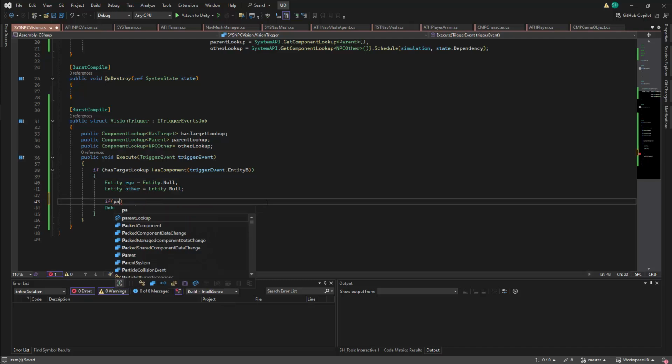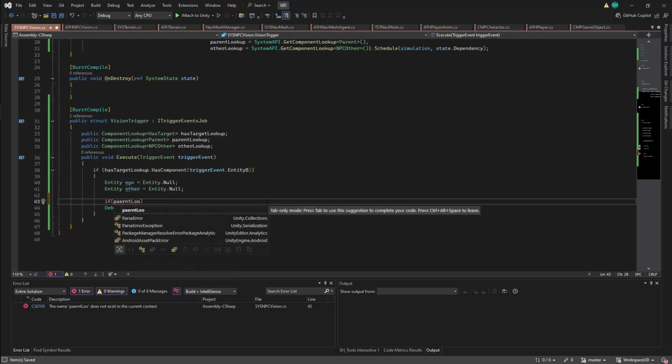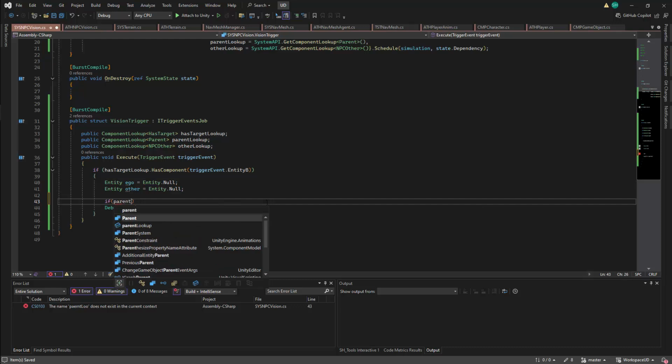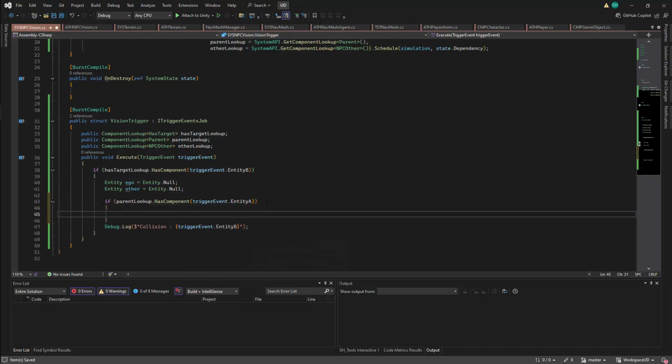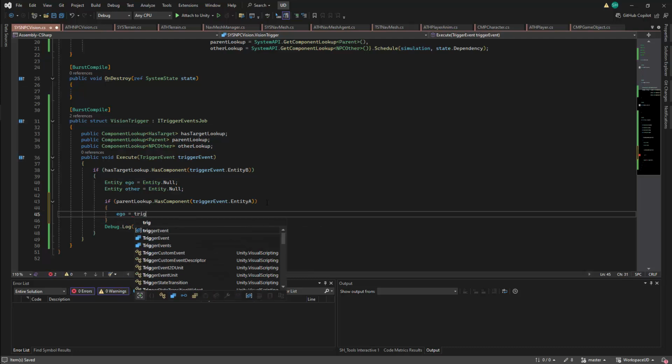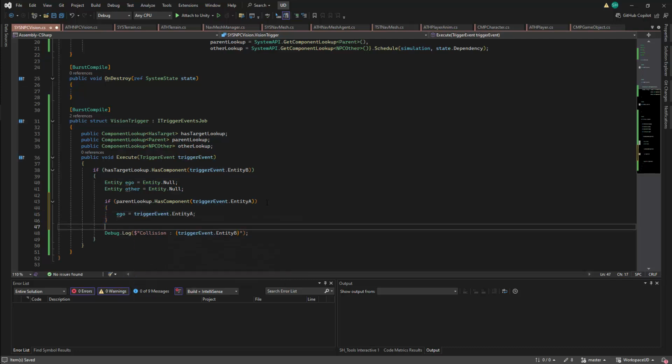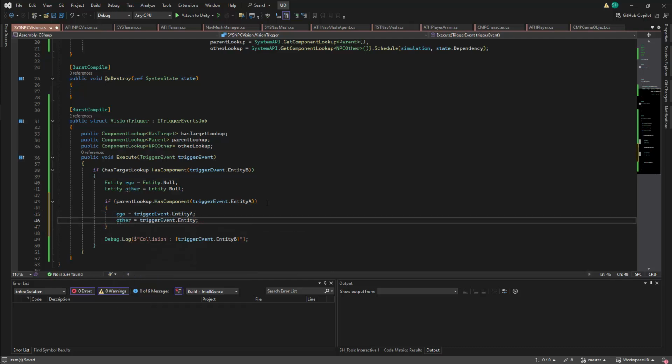I'll then want to test my parent values. I will do this in a conditional. If parentLookup.HasComponent, here I'll be looking for the triggerEvent.EntityA. So if entity A has a parent, the ego will be entity A, and I'll set this with triggerEvent.EntityA. The other will be entity B, and this will be set with triggerEvent.EntityB.